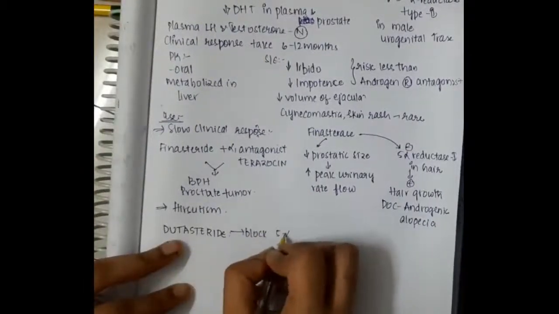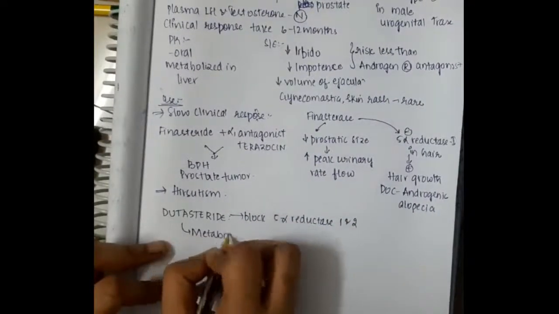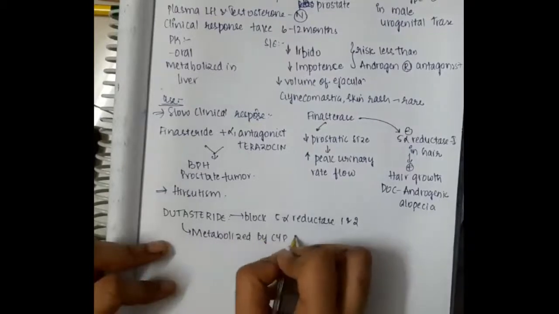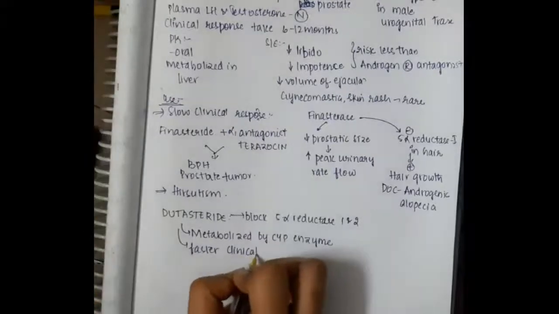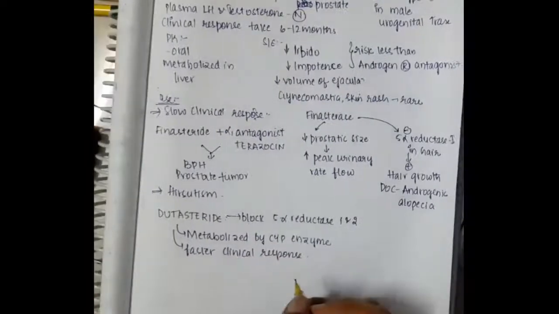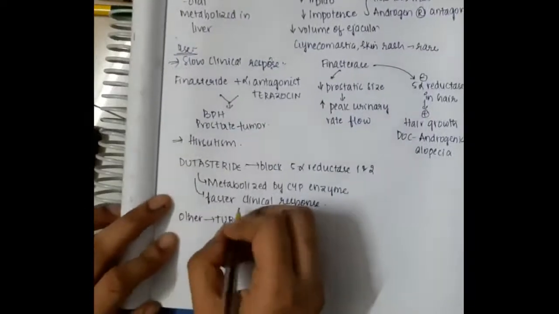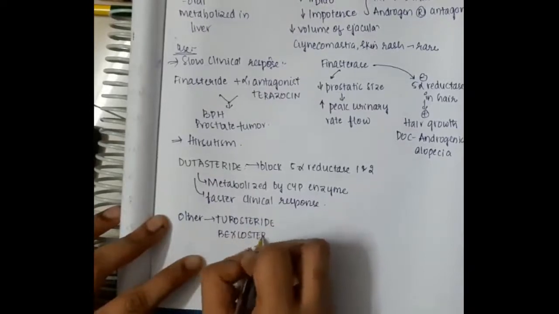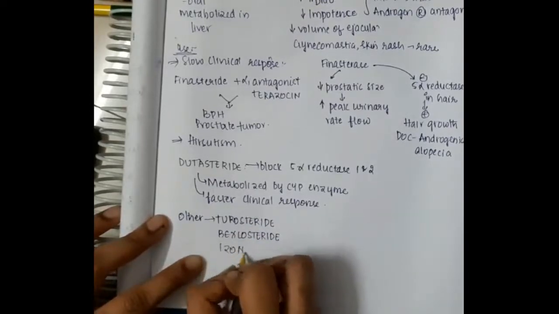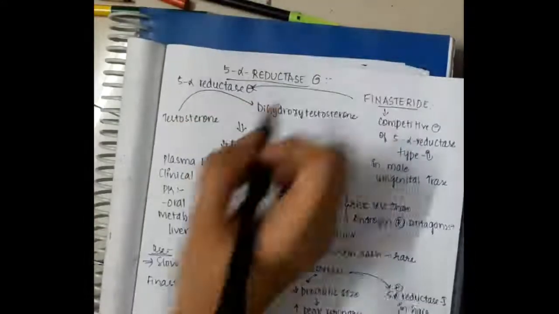The next 5 alpha reductase inhibitor is dutasteride. Dutasteride will block 5 alpha reductase 1 and 2, and it is metabolized by CYP enzymes and has a faster clinical response when compared to others. So what are the others? Mainly we have turosteride, then bexlosteride, then epristeride. All these are examples of 5 alpha reductase inhibitors.